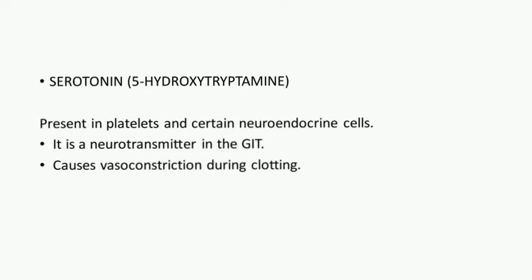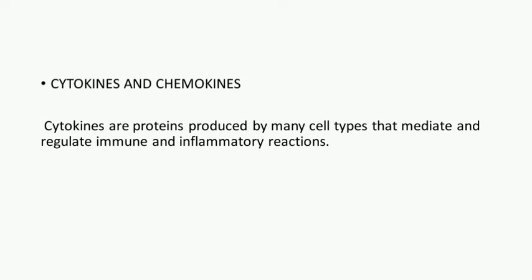Serotonin, 5-hydroxytryptamine, is present in platelets and certain neuroendocrine cells. It is a neurotransmitter in the gut. It causes vasoconstriction during clotting. Cytokines and chemokines. Cytokines are proteins produced by many cell types that mediate and regulate immune and inflammatory reactions.